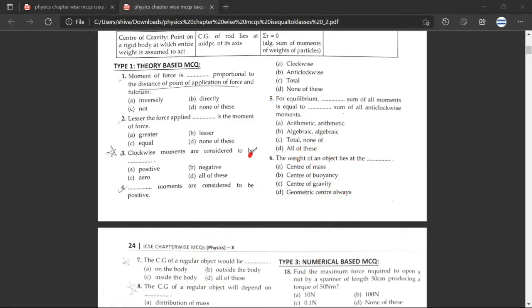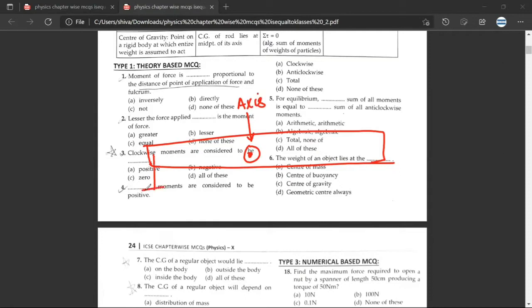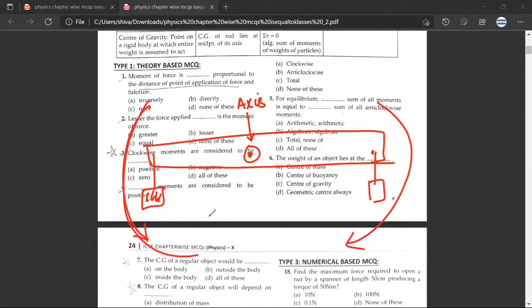Yes, sir. So for example, let us take a very simple case that you would have done numericals on also. This is a meter scale that you take, and this is the axis. Then you put some weight here, and you put some weight here. Now, this would have a moment of force like this, and this would have a moment of force like this. Because this is an anti-clockwise direction, the moment of force here would be positive, and the moment of force here, because this is clockwise direction, would be negative. Any doubt? No doubt.